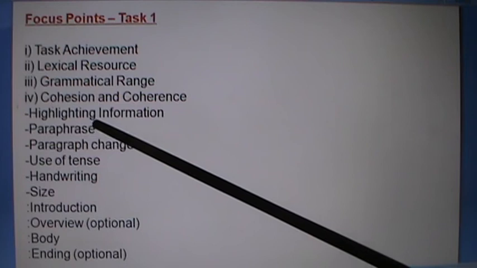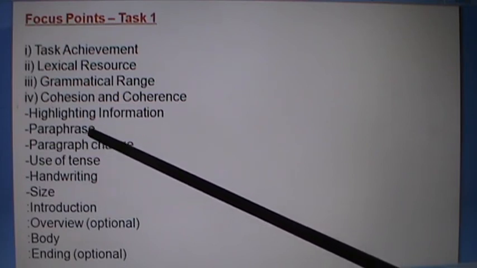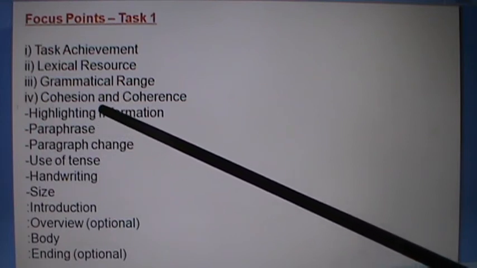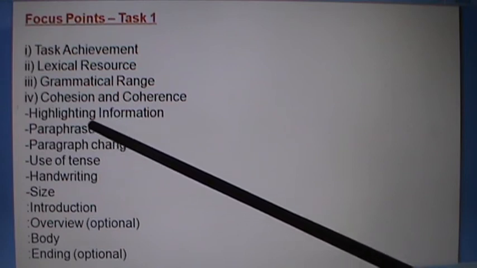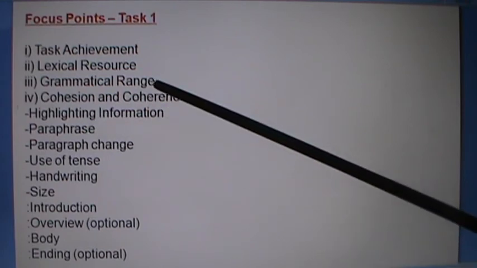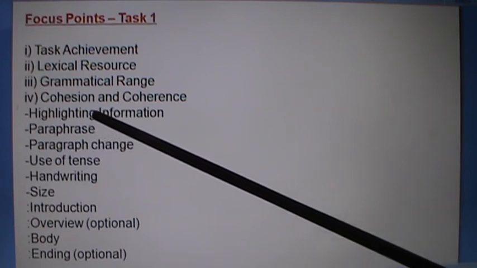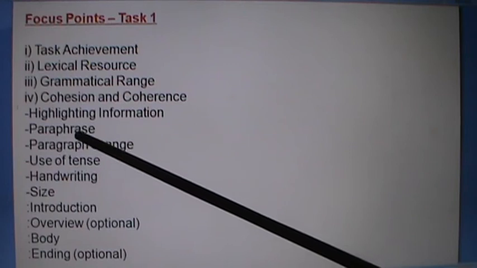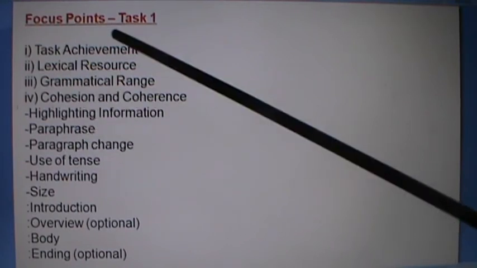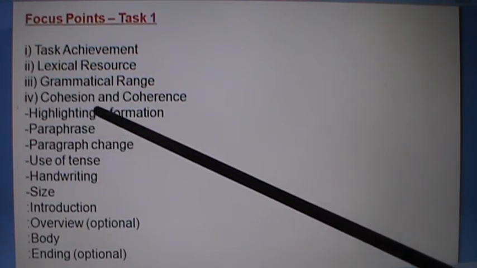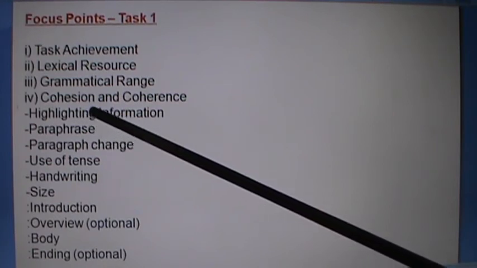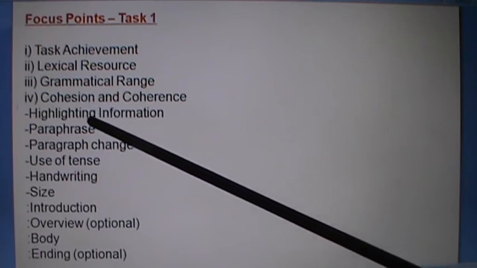Paraphrase. Paraphrase is actually the way of writing similar information using different words. We can write the same information using synonyms or similar words. This type of writing style is called paraphrase. So while writing task 1, we should not copy the words or structure from the question directly. We have to write the same thing but in our own style, in our words, in our structures.